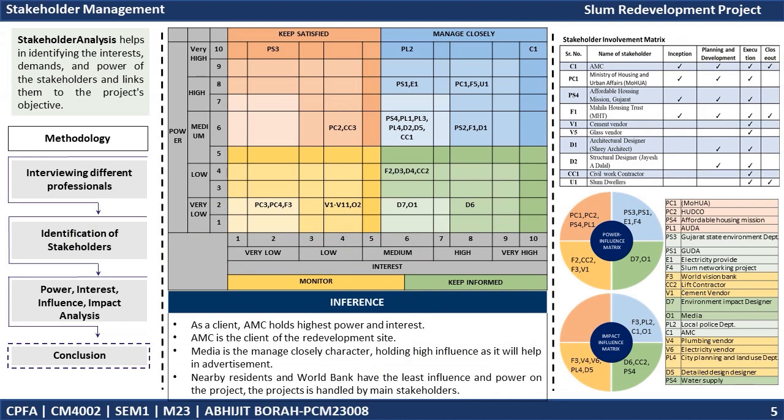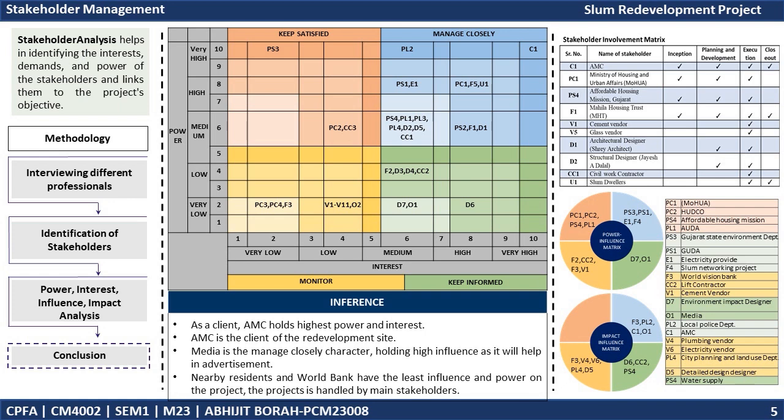Now coming to the stakeholder analysis, it helps in identifying the interest, demand and power of the stakeholders and links them to the project objective. The methodology followed is, first, interviewing different professionals, which is a process of communicating and working with stakeholders to meet their needs and expectations. Second is identification of stakeholders, where documentation is involved and the influential stakeholders for the project are identified. Third step is power, interest, influence, impact analysis, where the monitoring and controlling of stakeholder relationships and making strategies for engaging the stakeholders are done.